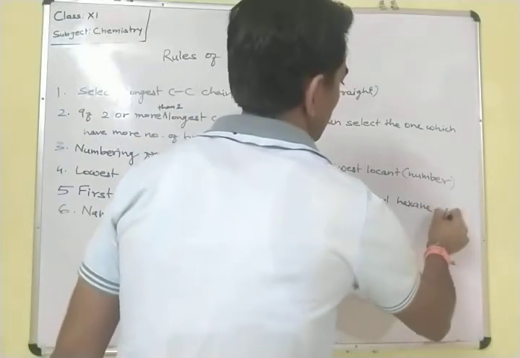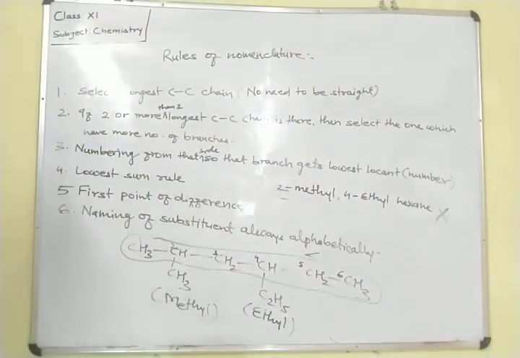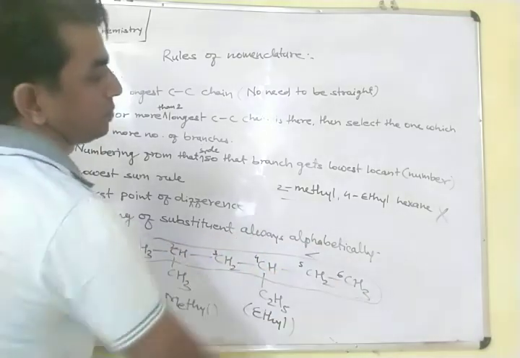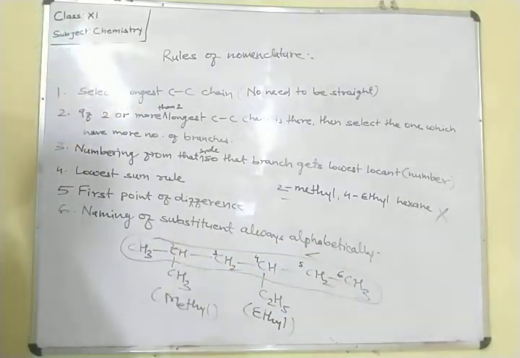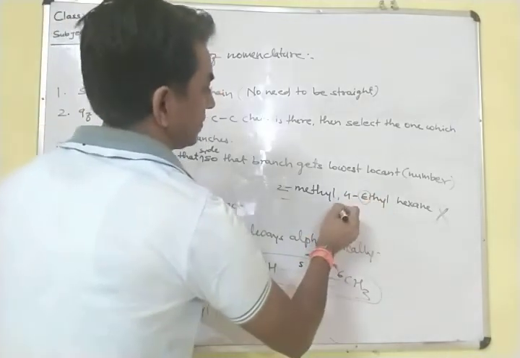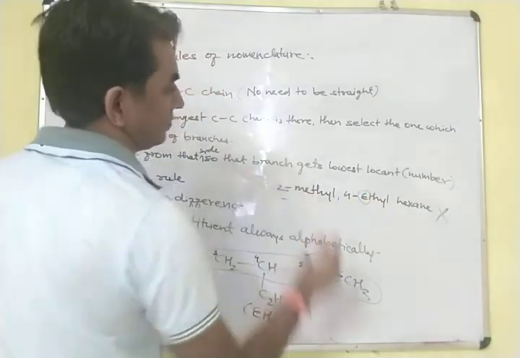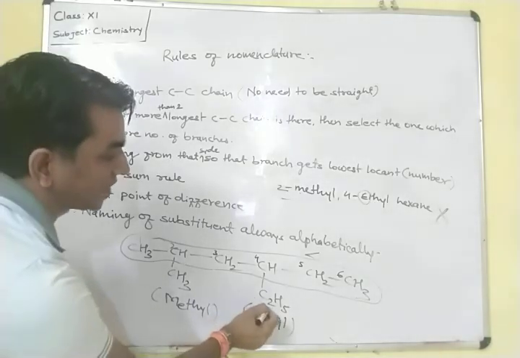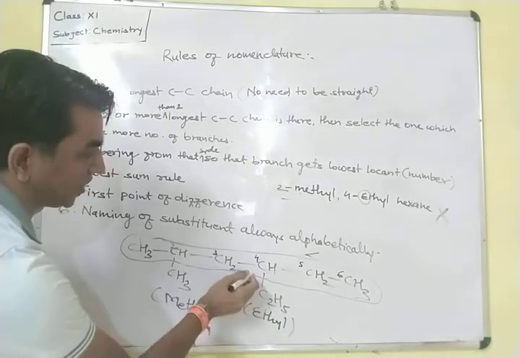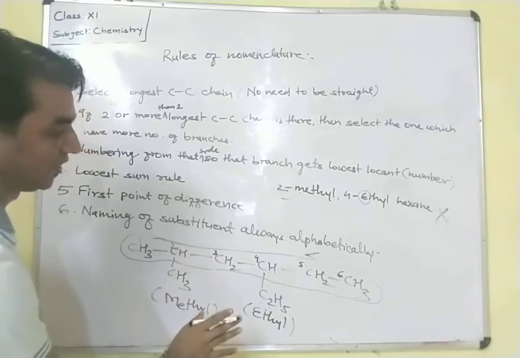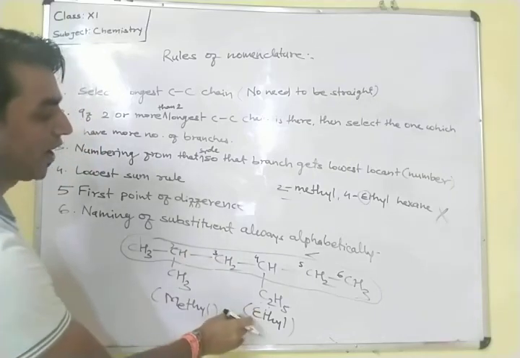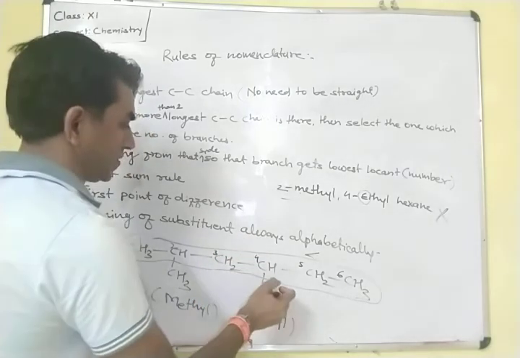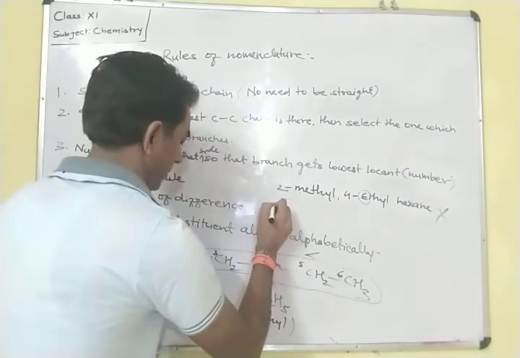This is wrong. Why? Because naming of substituents is always alphabetical. This E comes first before the M. Even though this ethyl group is connected to the main carbon chain at the fourth position, we still have to write its name first. So what will be the correct IUPAC name of this compound? Its name will be